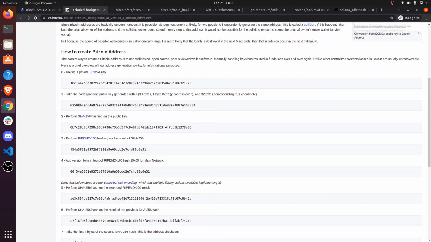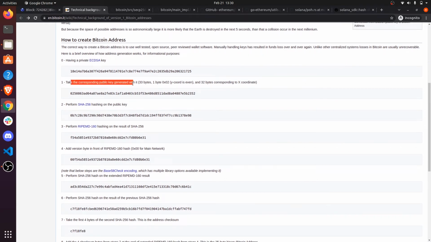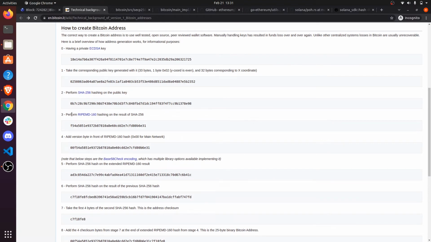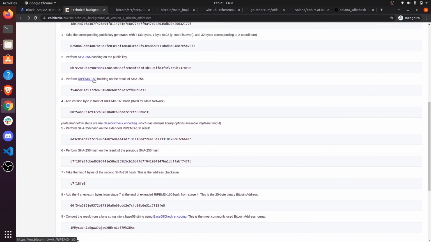Reading out a couple of steps, having a private key, an ECDSA key. ECDSA stands for Elliptic Curve Digital Signature Algorithm. Then we take the corresponding public key generated with it and we perform SHA-256 hashing on the public key. So we came to know that Bitcoin uses the SHA-256 algorithm. Another hashing algorithm is used in the next step, which is RIPEMD-160, performing RIPEMD-160 hashing on the result of SHA-256, and a couple more steps. But we get a gist of how SHA-256 and RIPEMD-160 hashing algorithms are a crucial part of Bitcoin address generation.